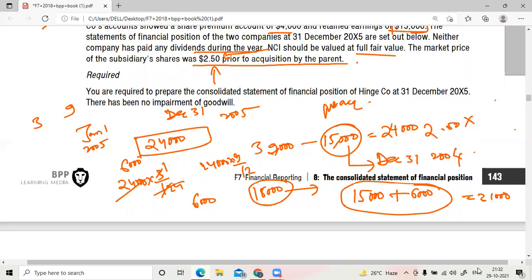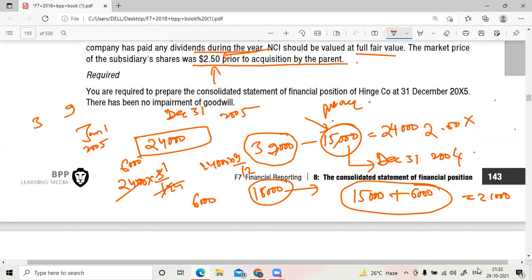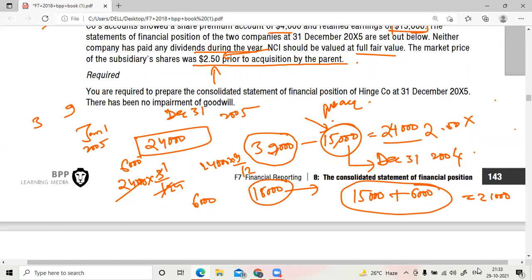So can you explain once again, sir? See, the total retained earnings is 39,000. That is on December 31st, 2005. Out of that, the December 31st, 2004 retained earnings is 15,000. I removed it. I got 24,000. Correct? Sir, this 24,000 is from what date to what date? January 1st, 2005 to December 31st, 2005. Correct?